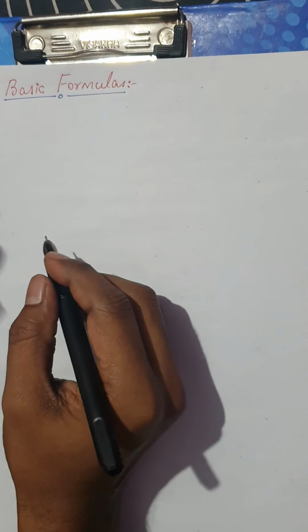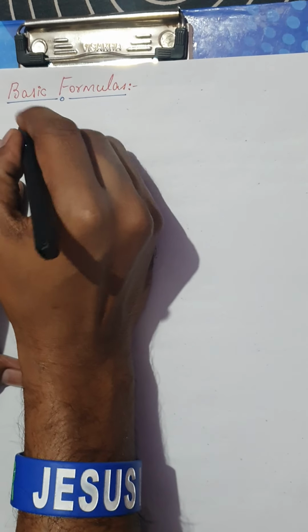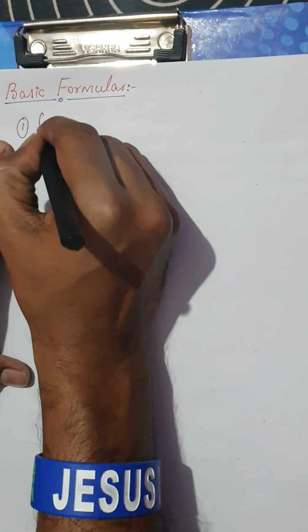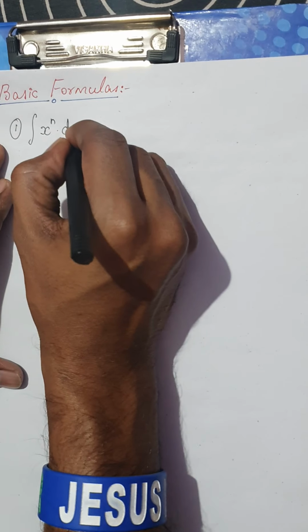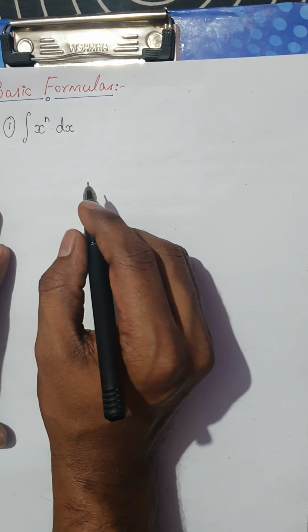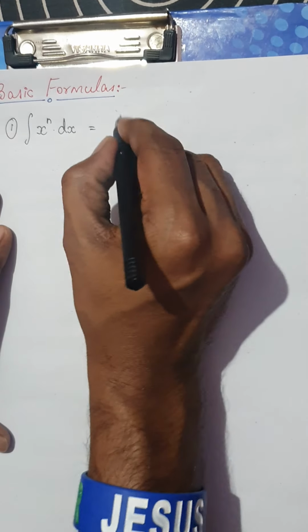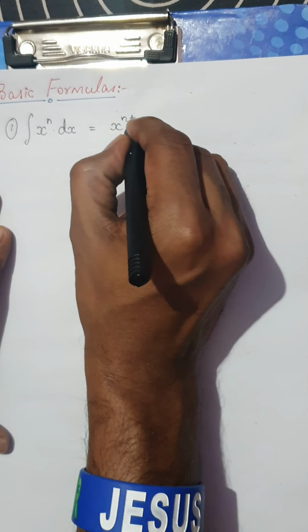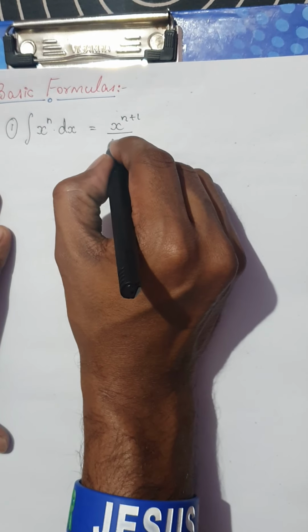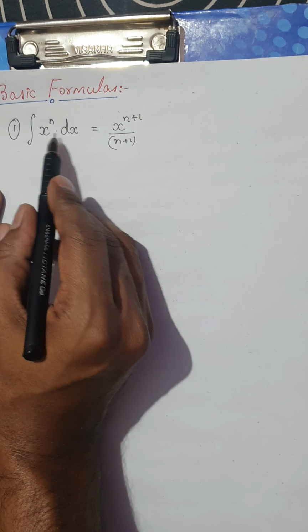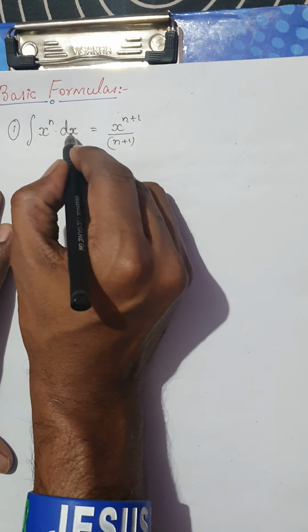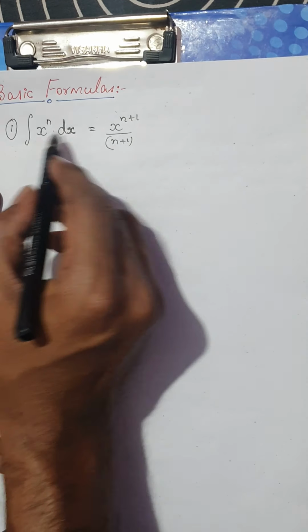The first formula we are going to discuss is the integral of x power n with respect to x. Integrating with respect to x means x power n dx.